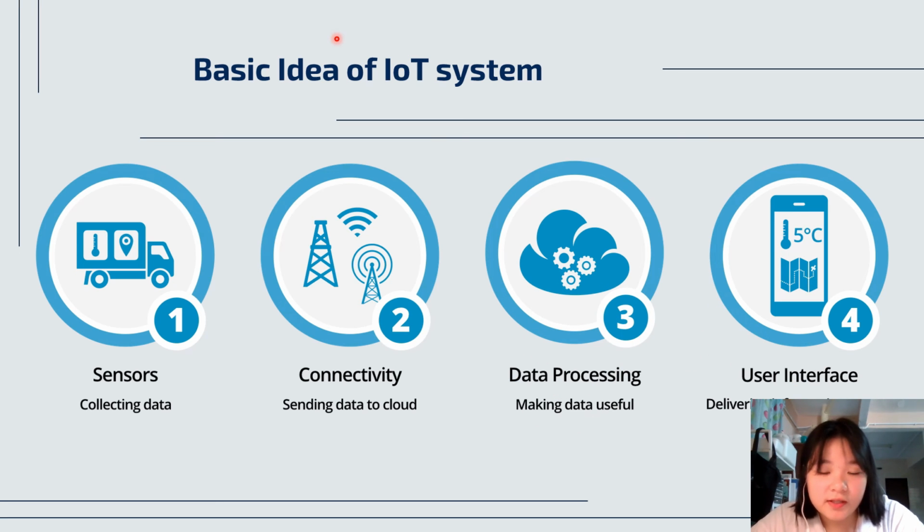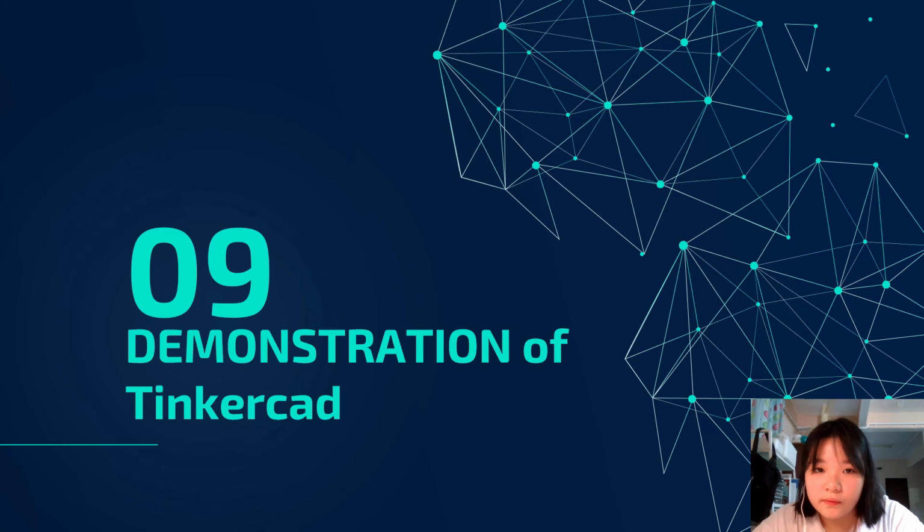For example, let's say we have an IoT system equipped with a temperature sensor, and the device will continuously collect data using the sensor. Then the result of the sensor will be sent to the cloud, and the data will be processed until it is readable, and then the final result will be delivered to the user interface.